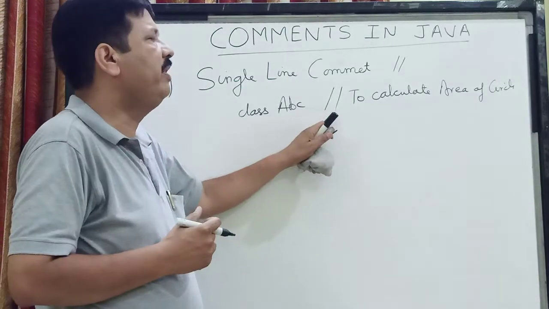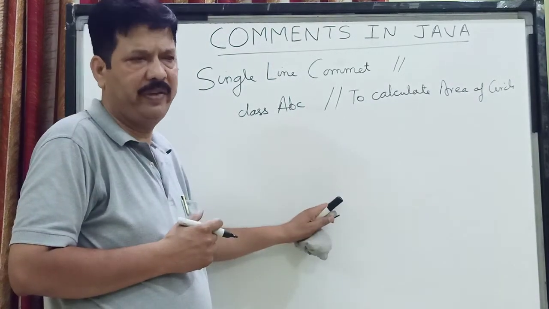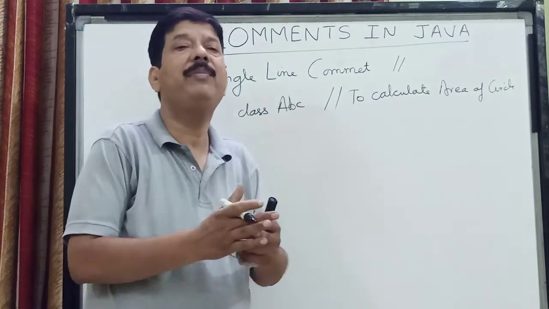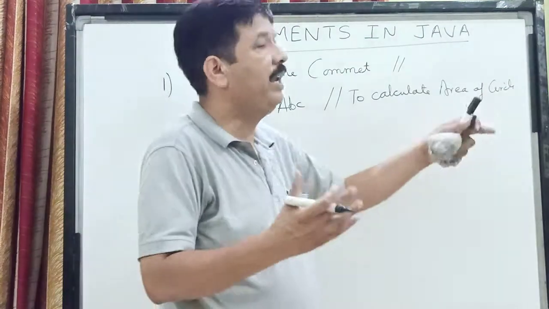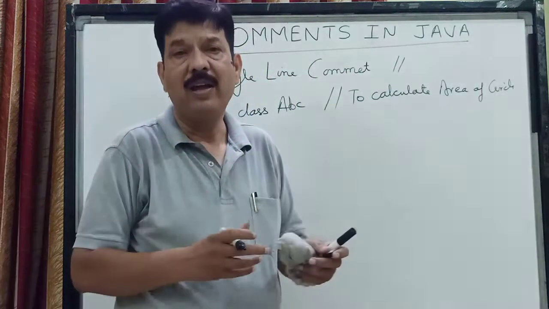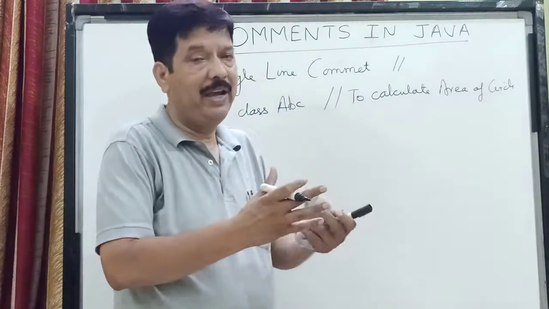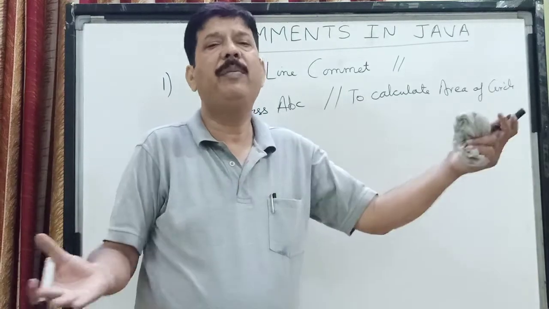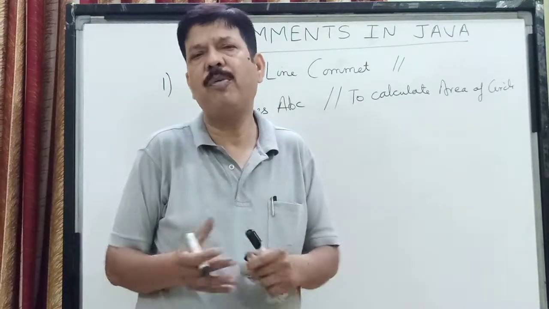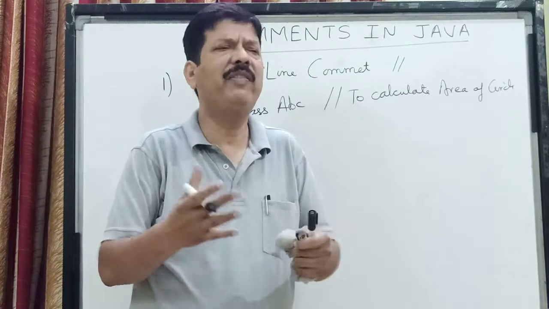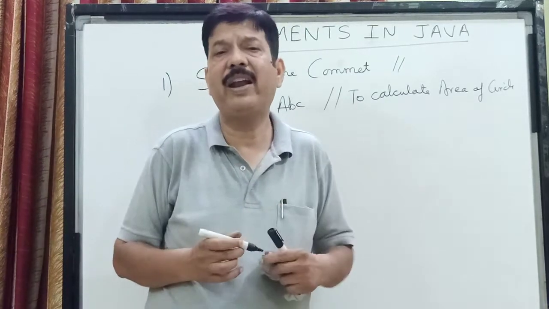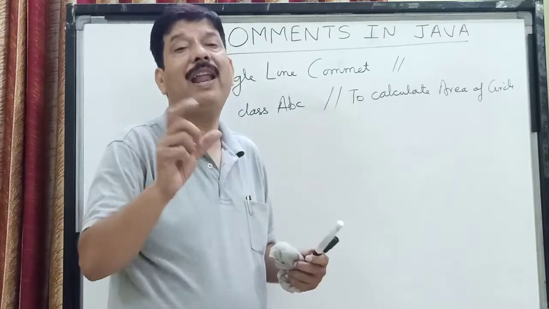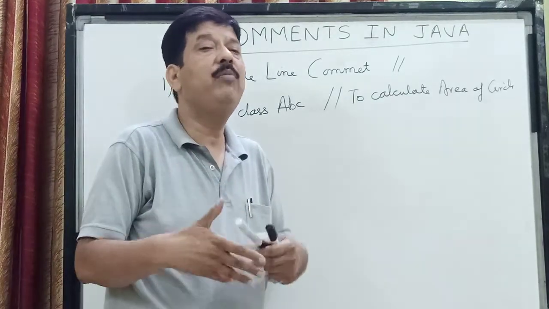I can put these comment lines at any place. I can define that here I am inputting my data, here I am calculating the area, I have entered the radius of a circle, here I am printing out the area of a circle. If it is a big program, you can add comments to your program, and many times you will see in the book also these comment lines are added. Now children, sometimes these comment lines do not fit in one line, so you have to write them in more than one line.